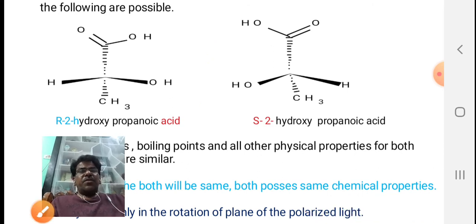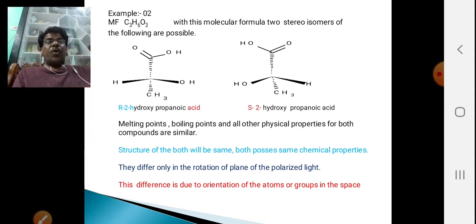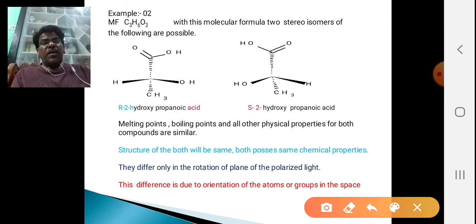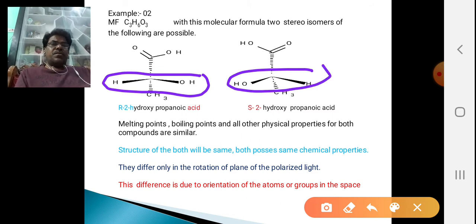In all aspects they have the same structure and properties, physical and chemical, but they differ only in the orientation of these two. One is west side, one is south side, like one is north side, one is east side, like that. Both are like our two hands. This type of isomers is also called stereoisomers. These are called enantiomers. We will discuss this in detail in the next classes.